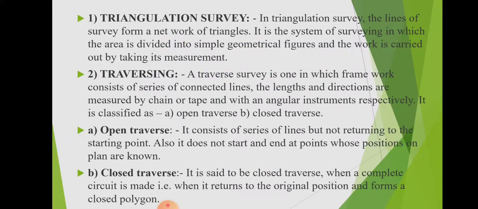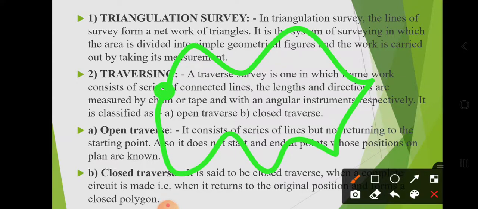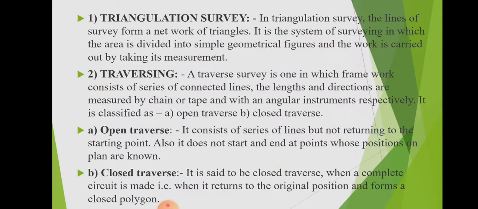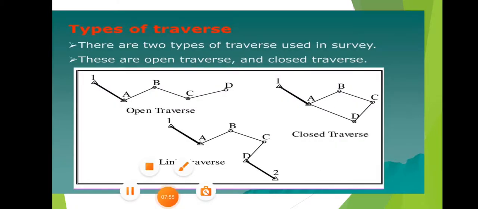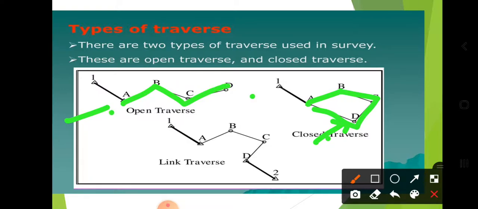And in closed traverse, it is said to be a closed traverse which makes a closed circuit, and here the starting point and end point are the same. Means when we return to the original position and form a closed polygon, then it is called a closed traverse. See here the diagrams. This one is an open traverse, this one is a closed traverse, because your starting point is A, we go to B, C, D, and again come to A. But here we start from A, B, C, D. Means starting point and end point are different. That's why it is an open traverse and this one is a closed traverse.